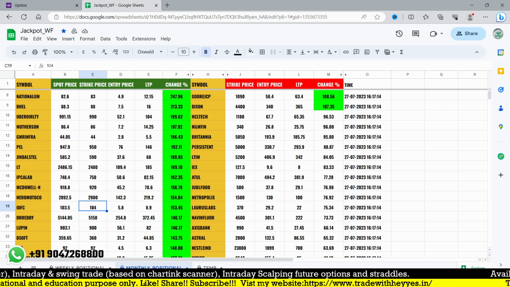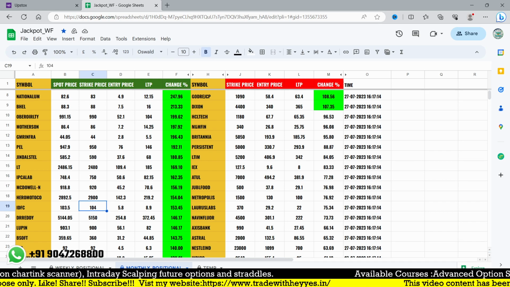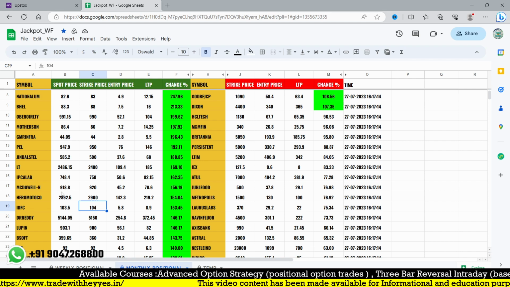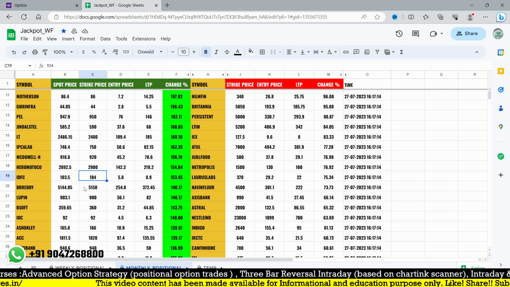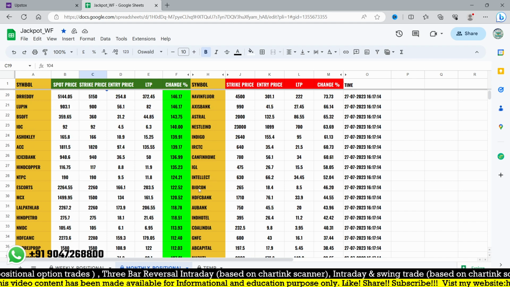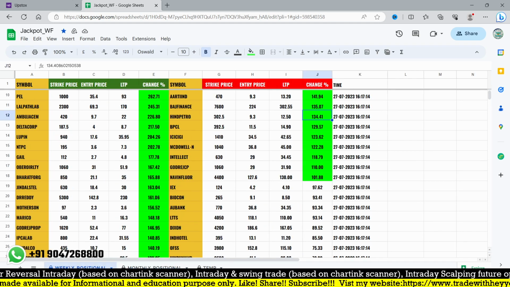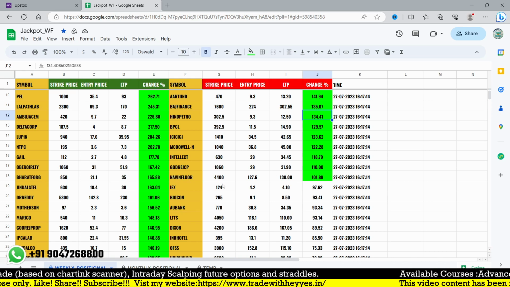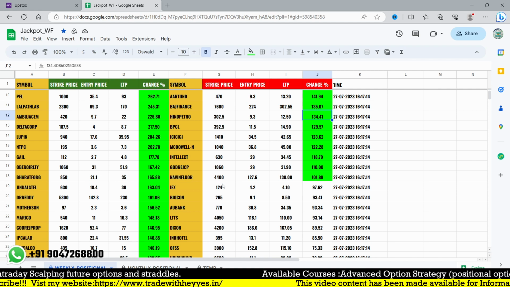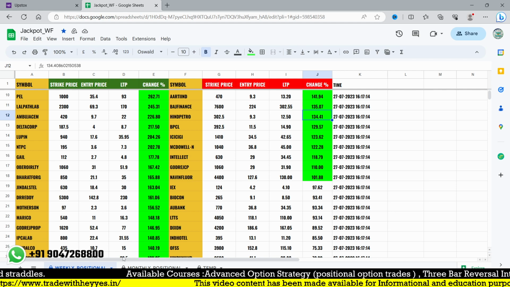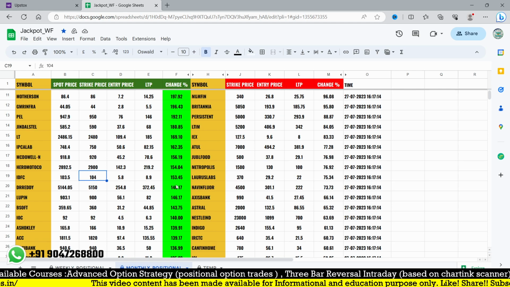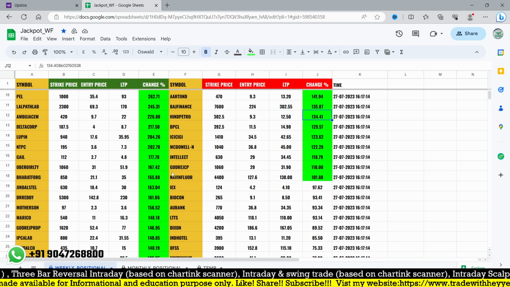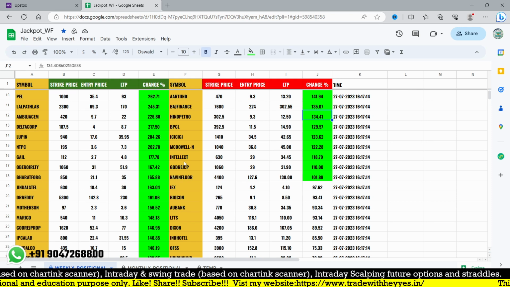And one more important update: this sheet's monthly data still remains the same. Whatever premium and price it's showing you for the August contract, the strike price and premium closing price will not be changed. So don't get confused about monthly, and about weekly also. Tomorrow you can focus on weekly, and you may get some opportunity. It looks like intraday only. Monthly positional is going to be updated from 1st of July, sorry, 1st of August, and weekly will be updated from Monday. So tomorrow also there will be a new update, that is for only one day.